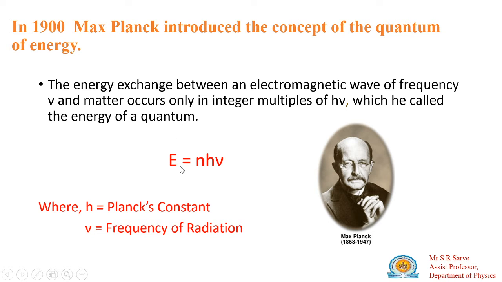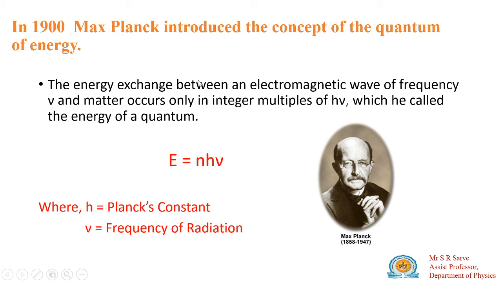So the energy emitted by the electromagnetic wave is an integral multiple of h mu. It may be h mu, twice h mu, thrice h mu. It should be an integral multiple; it cannot be a fraction.